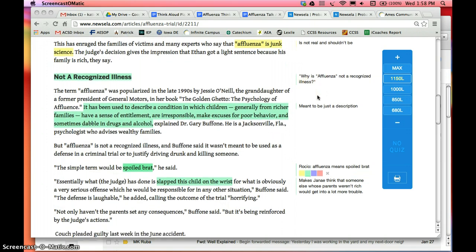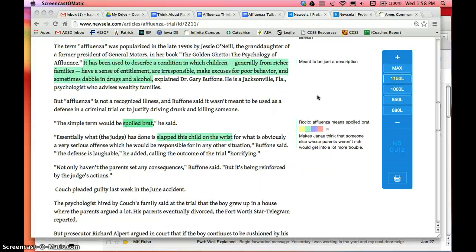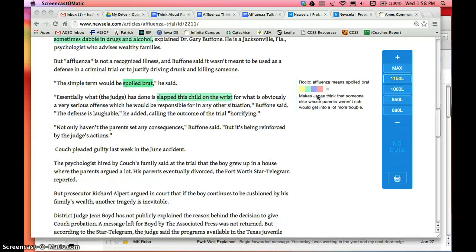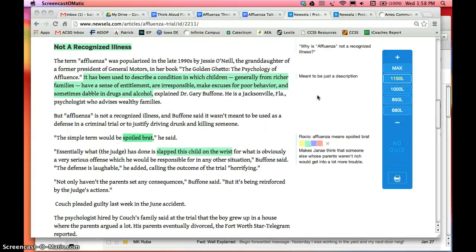As I read, I got down to the end of the section and I realized it's not a recognized illness because it is really simply a popularized term that was created by an author to explain or describe the ways in which some children act. That description was never meant to be used as a defense in a criminal trial or to justify the actions of this particular young man.